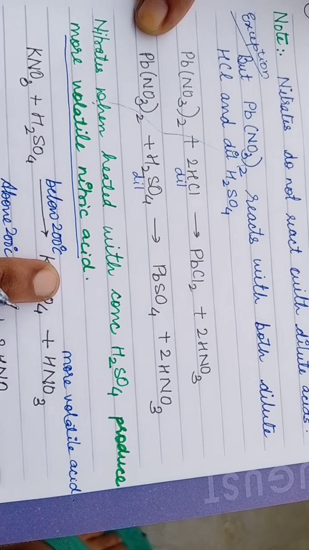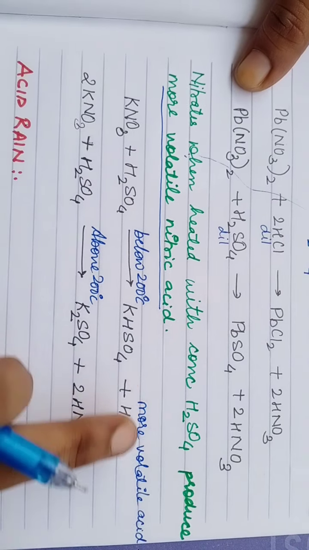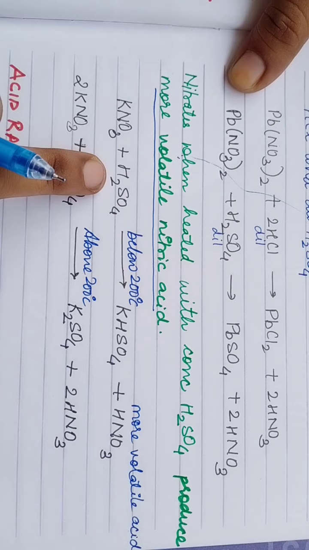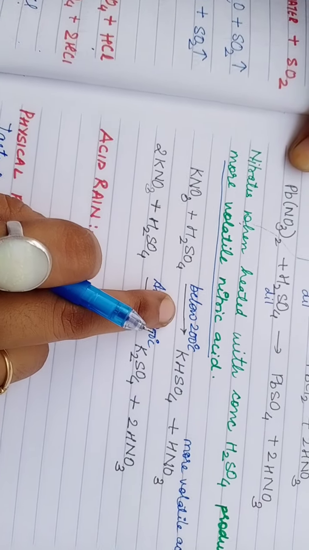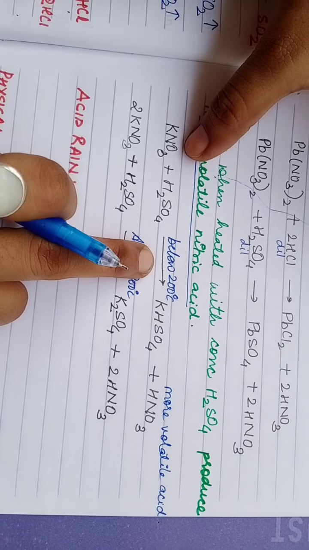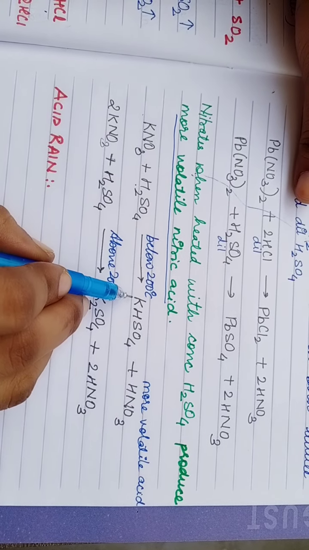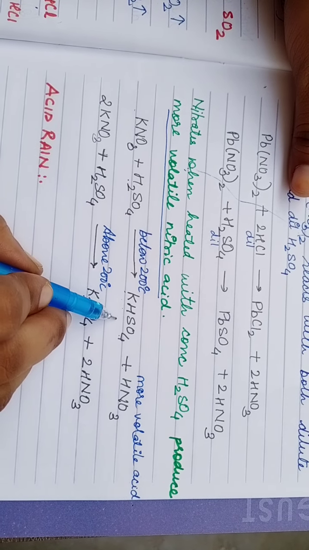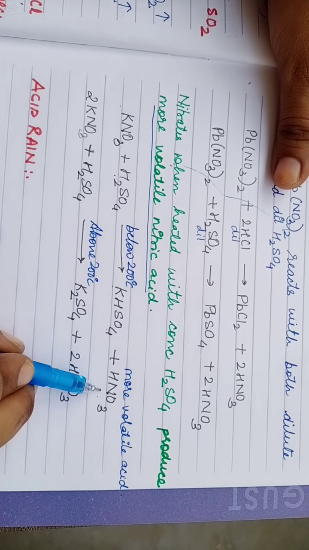Now nitrates, when they are heated with concentrated sulfuric acid, they produce more volatile nitric acid. This is very important. Questions will be formed on non-volatile acid and volatile acid again. So potassium nitrate, when you react with H2SO4, below 200 degrees Celsius, it can replace only one hydrogen. Potassium will replace only one hydrogen, so it will give you KHSO4, potassium bisulfate, this is acidic salt, and HNO3 acid. This is more volatile in nature.